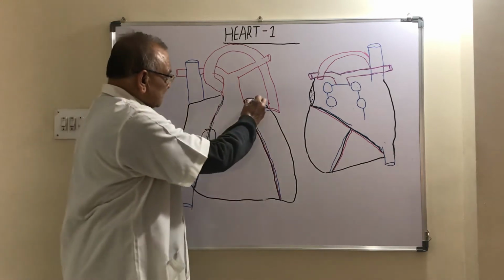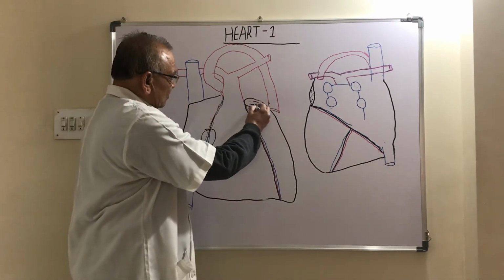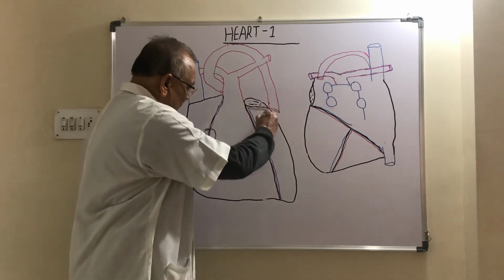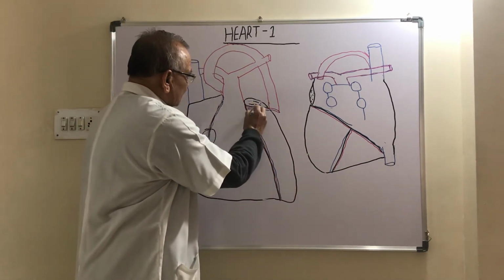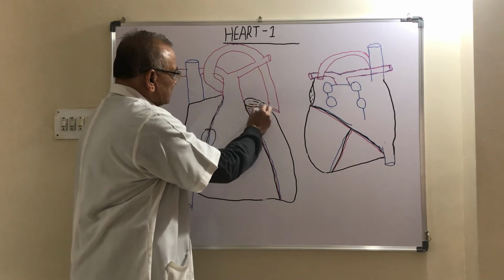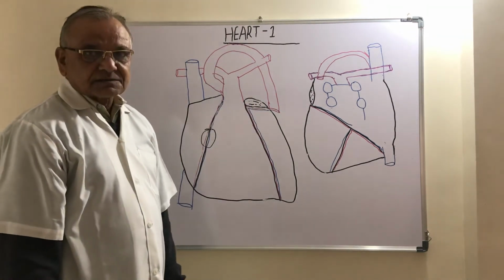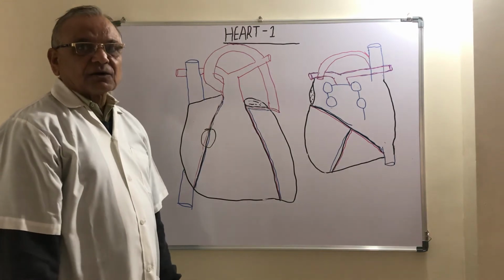Similarly, the auricle of the left atrium and the left ventricle are separated from one another by means of this groove, and this groove is known as the left anterior coronary sulcus.